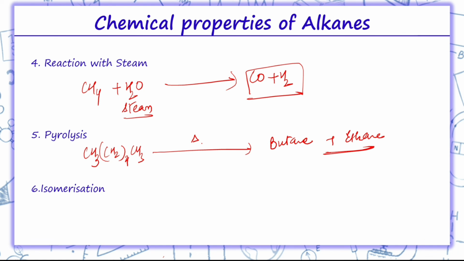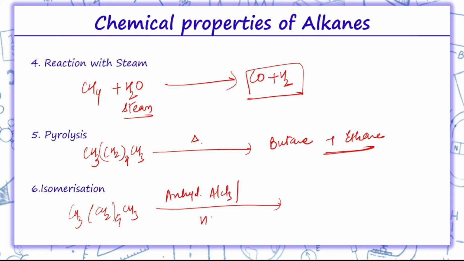Next is isomerization. What is isomerization? Isomerization is basically the formation of isomers. Let us suppose I am taking hexane, again CH3, CH2 whole 4, CH3, and this isomerization takes place in presence of anhydrous aluminum chloride with HCl.